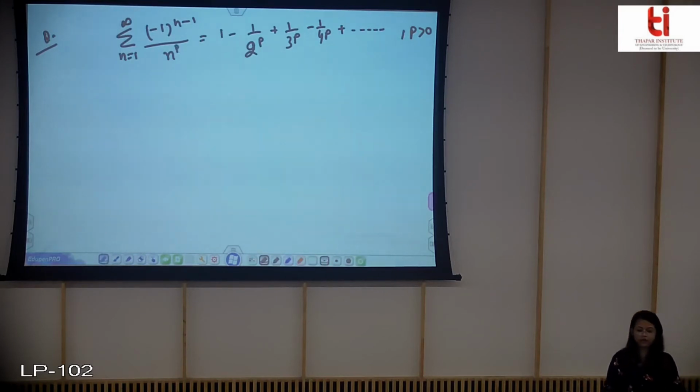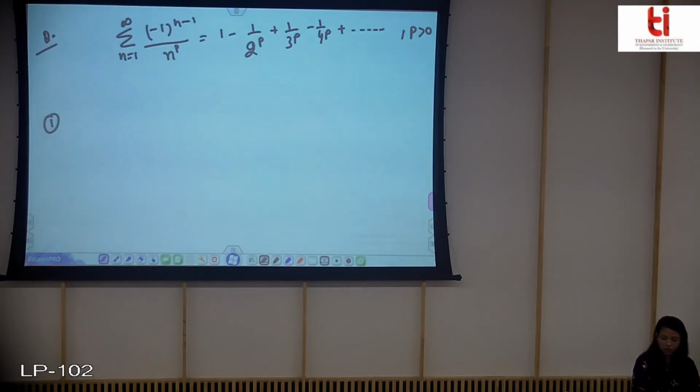Now if you check the convergence and divergence of this alternating series, you will find that this is convergent by the Leibniz test. We will quickly check first.